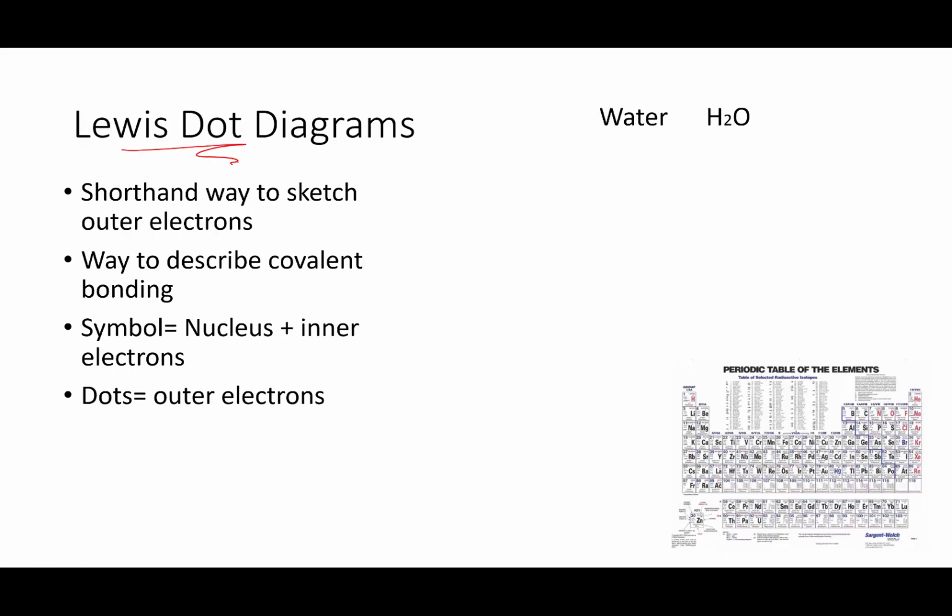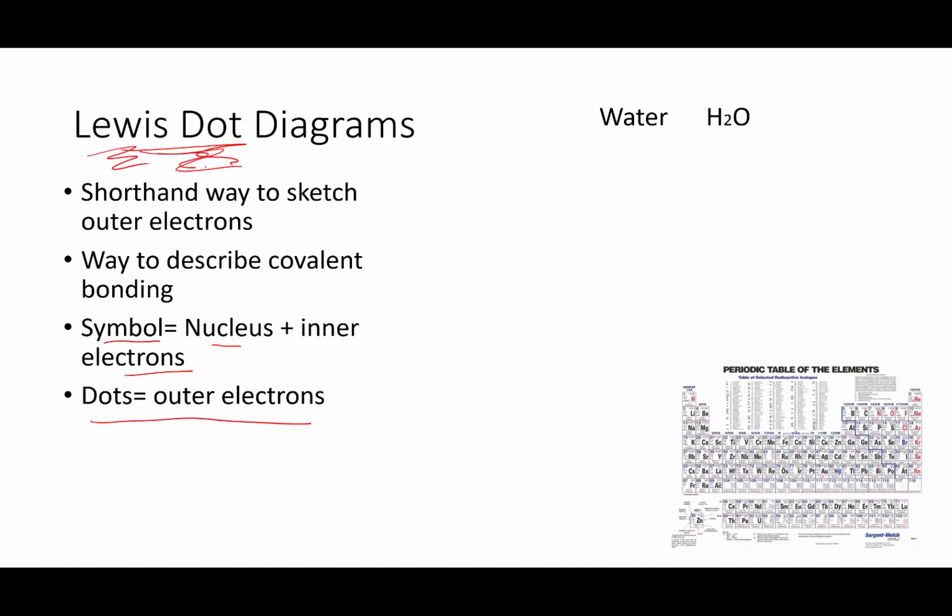Now, one of the ways that we can represent covalent bonding is with something called a Lewis dot diagram, named for Gilbert Lewis, the American scientist who discovered the octet rule. I'm not going to ask you to draw Lewis dot diagrams in my class. In another chemistry course, you may be asked to draw them, but I want you to recognize them and understand them when you see them, because it really helps explain what's going on. When we use Lewis dot diagrams, the element symbol represents the nucleus and the inner electrons, and we use dots for the outer electrons.